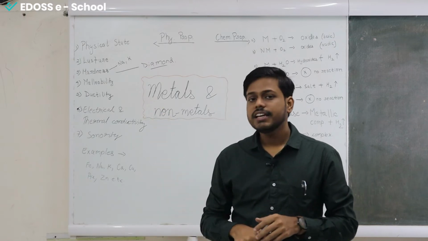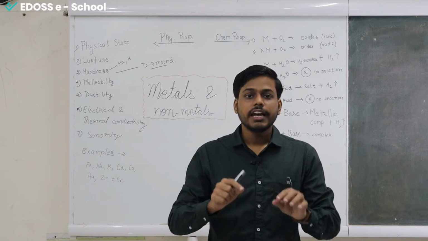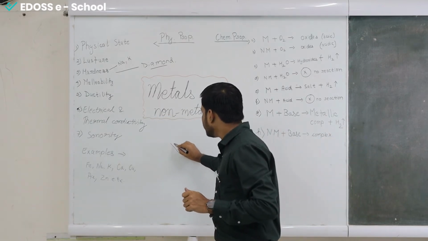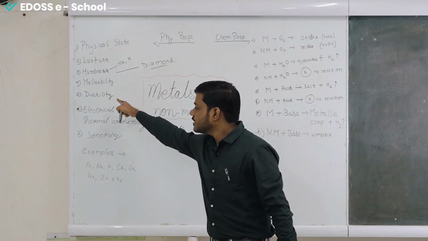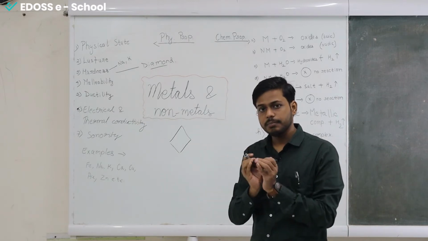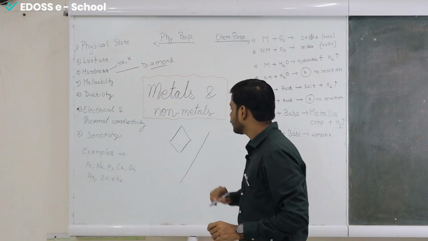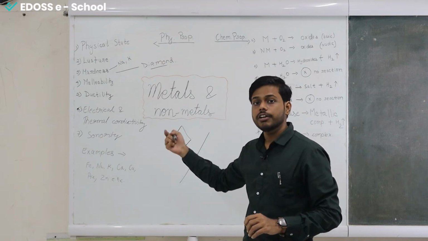Aluminium is a metal, and when we take a piece of it and try to hammer it, it can be converted into a thin sheet of paper. What is different in ductility? Here the same iron piece or aluminium piece can be converted into wire. These are the two forms that it can be converted into.